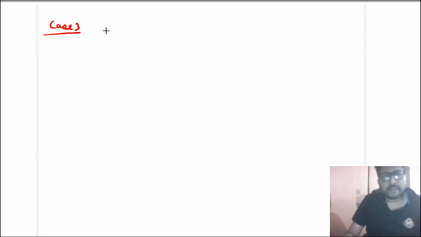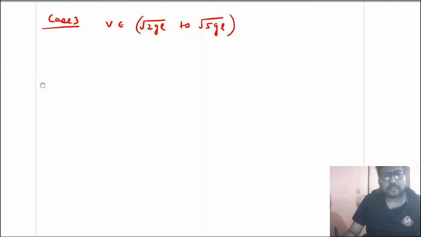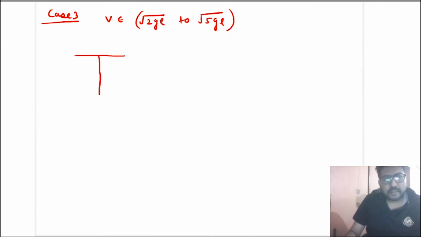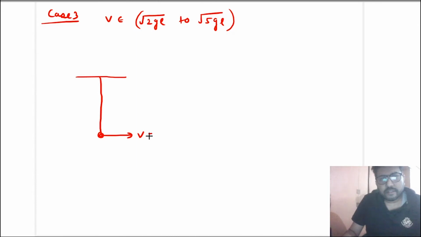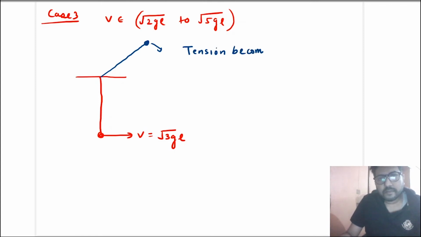In case 3, we take any speed between root 2 gl to root 5 gl. Okay, so in this case, let us take one example where we have taken the speed as root 3 gl at the lowest point. Now if speed is root 3 gl at the lowest point, you know that it will not complete a vertical circle, but it will cross the horizontal line. Suppose it has reached this point, and at this point the tension becomes 0. But you know that when tension becomes 0, the velocity is still there. So the velocity is equal to root gl cos theta at this point.